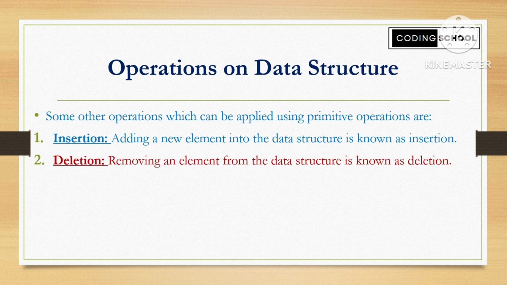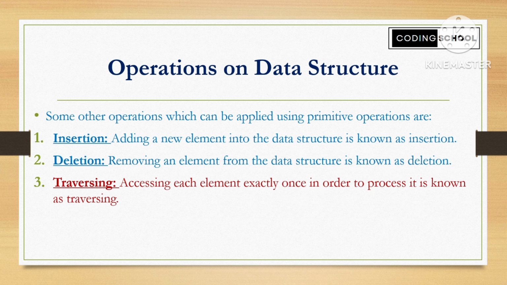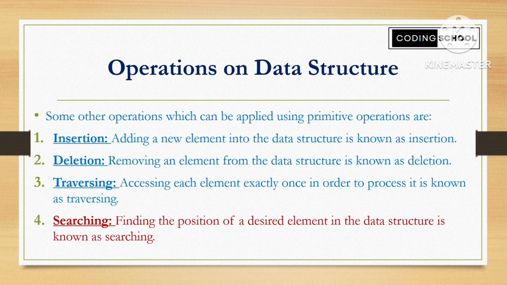Second operation is deletion. Removing an element from the data structure is known as deletion. So when we delete an element from an array or linked list, then the name of that specific operation is known as deletion. Third operation is traversing. Accessing each element exactly once in order to process it is known as traversing. Fourth operation is searching. Searching means finding the position of a desired element in the data structure.